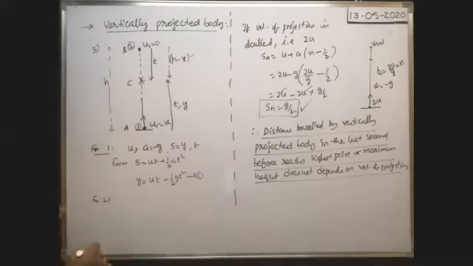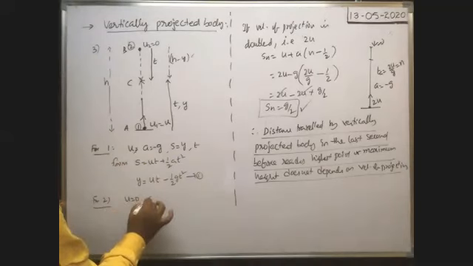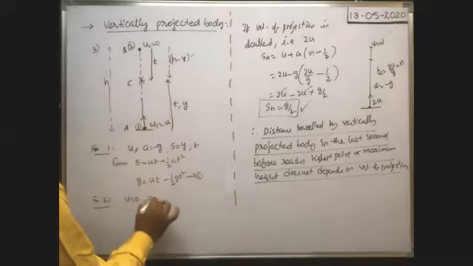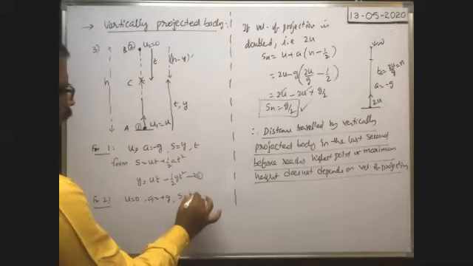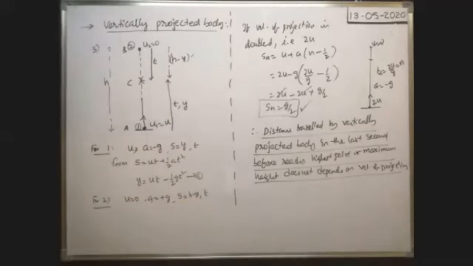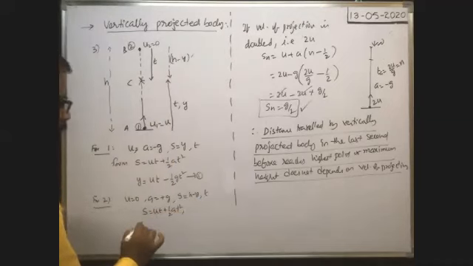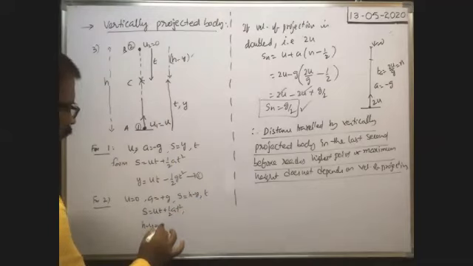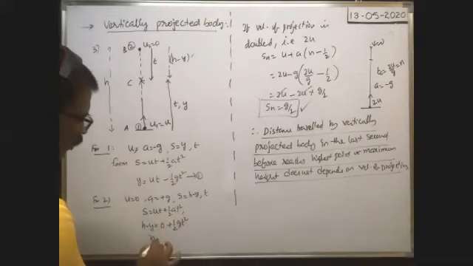For body 2, the initial velocity is 0. As the body falls freely under gravity, the acceleration is equal to plus g. Displacement s is equal to h minus y. Time taken is t only. So what is the relation among them? Again, from s is equal to ut plus half at square, s means h minus y is equal to u means 0, 0 into t is 0, plus half g into t square. So h minus y is equal to half gt square.